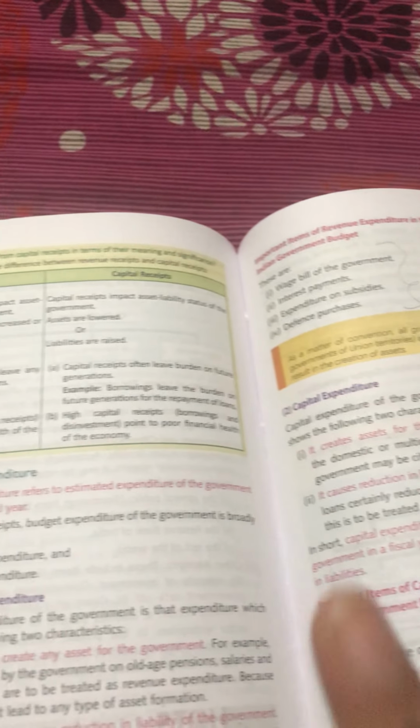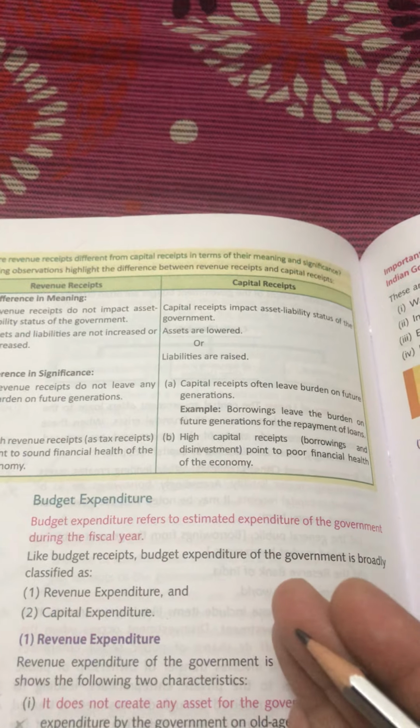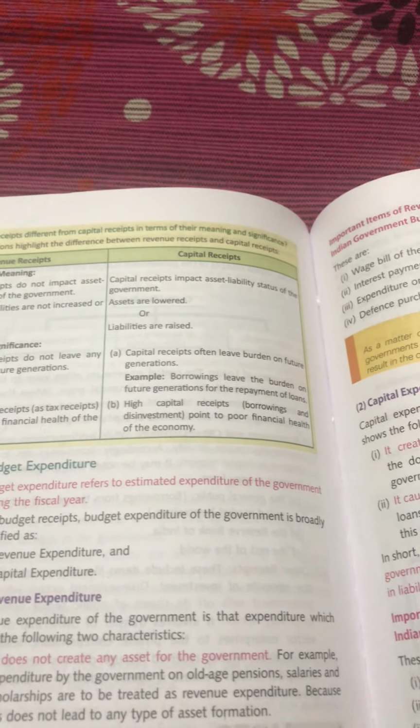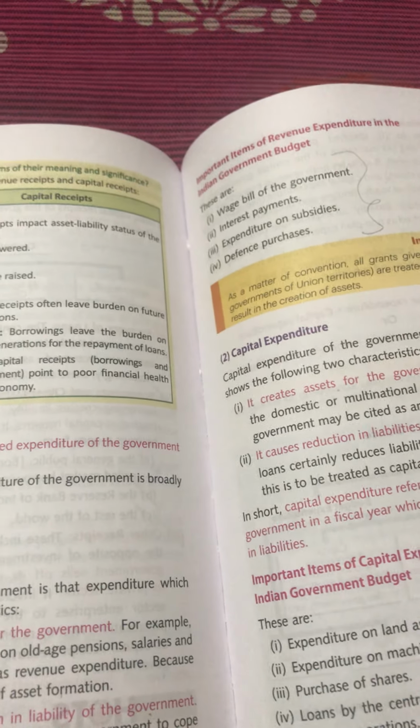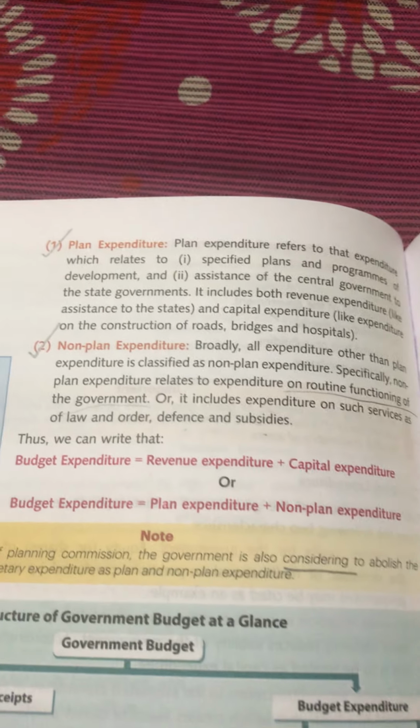Fine. So this is it for this class, children. Please go through all the terms very clearly, especially capital and revenue expenditure, capital receipts, revenue receipts. You're going to get confused about what creates assets, what creates liabilities. So please make notes properly as we always do. And if you have any doubts, you can always contact me. This is it for this class. Thank you.